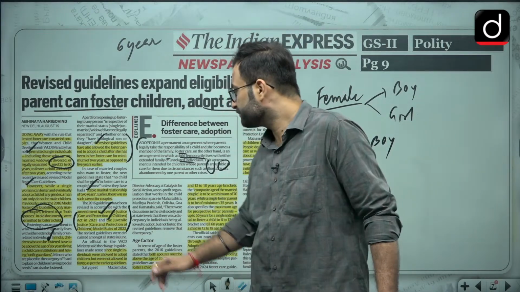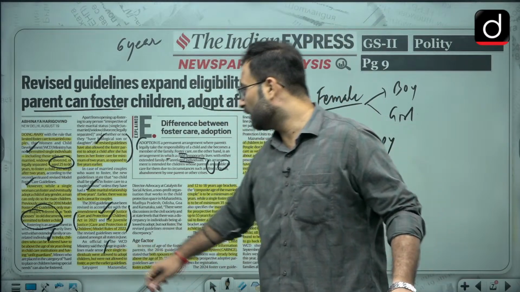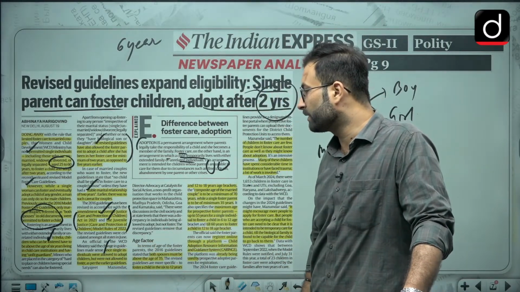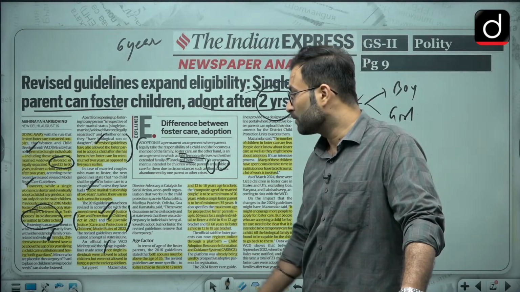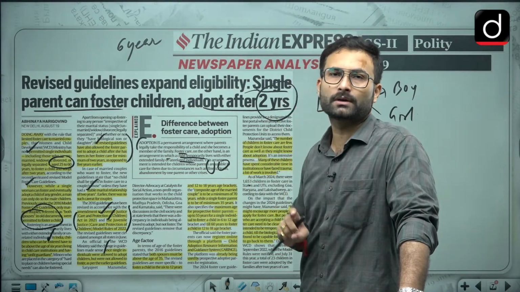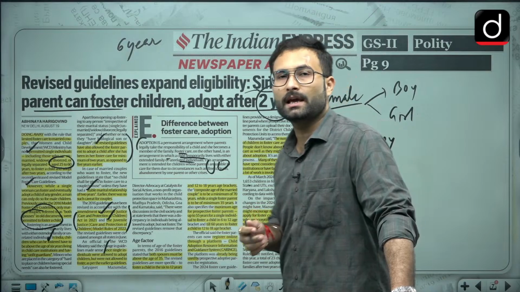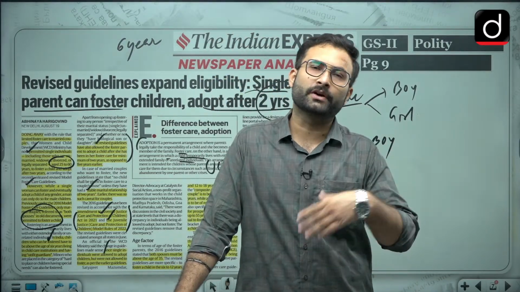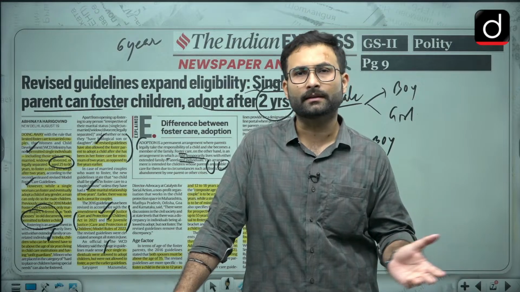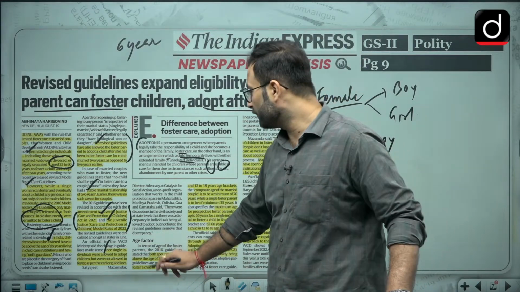Okay, so that is there. Now since single individuals were allowed to adopt children but not to foster as per the earlier guidelines, first changes came into that document and now they are coming to this.